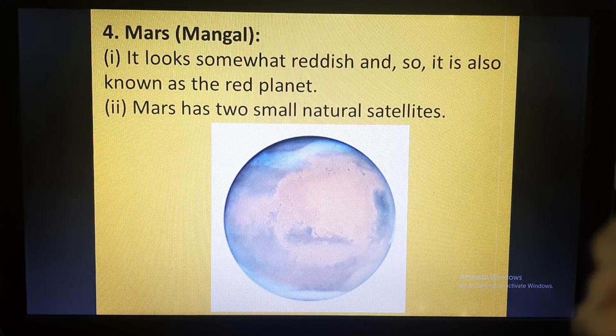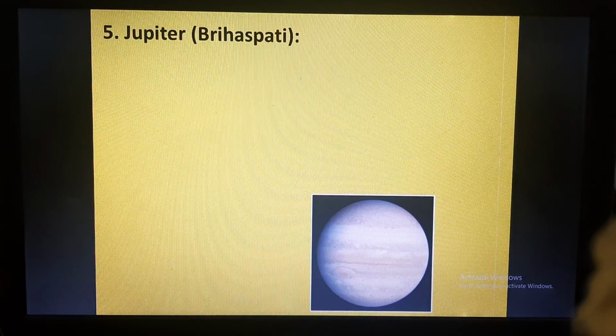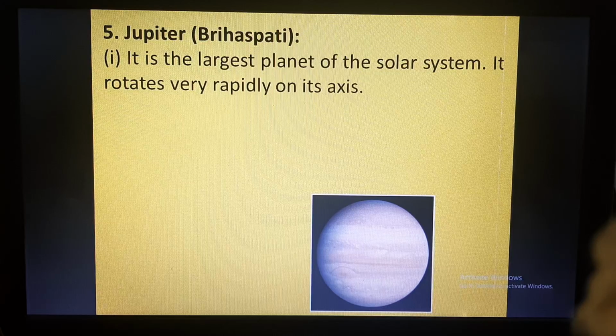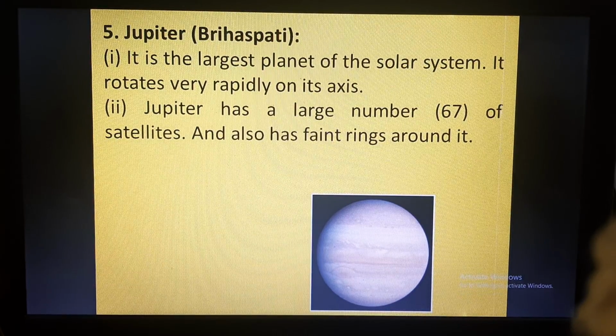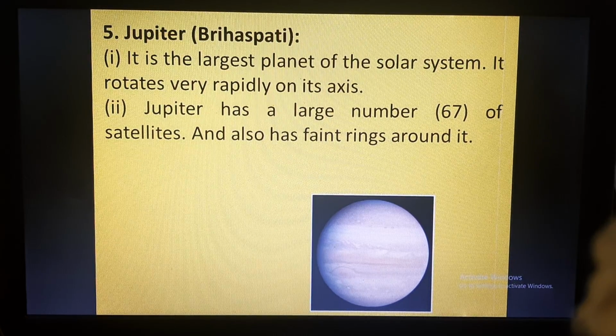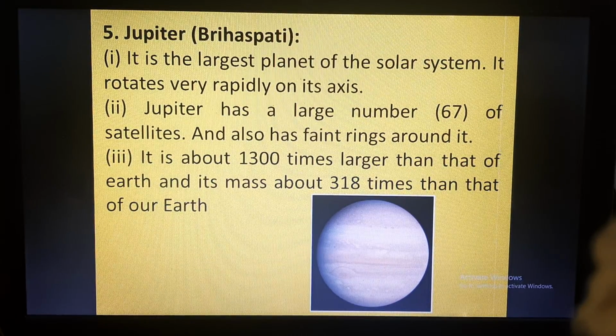Come to Mars, which is also called Mangal. It looks somewhat reddish, and so it is also known as the red planet, and it has two small natural satellites. Come to Jupiter, it is the largest planet and it rotates very rapidly on its axis. Jupiter has a large number, 67, of satellites, some confirmed and some not confirmed, and it also has faint rings around it. It is about 1300 times larger than Earth, and its mass is about 318 times that of Earth.